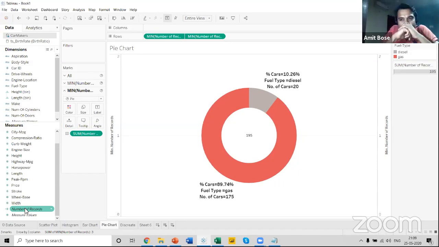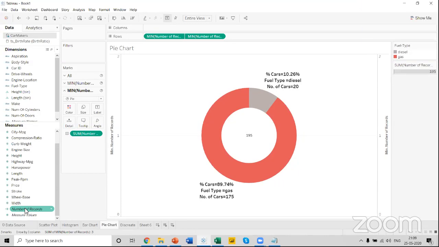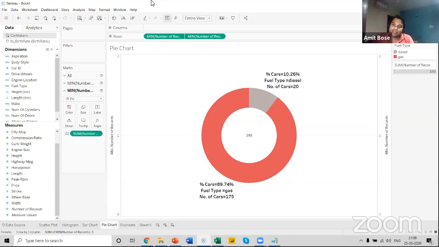Yeah, so Amit, my question was, as we were in Power BI, we were doing calculation using DAX expressions. So in Tableau, maybe in a future class, are you going to teach us how to do certain calculations? Because I think in complex visualization, we do need to calculate certain columns and all. Absolutely, ma'am. I'll be talking about the level of details. It's a very important concept in Tableau. Oh, okay. Let me show you once. The level of details is over here.